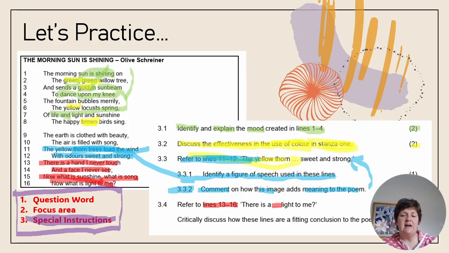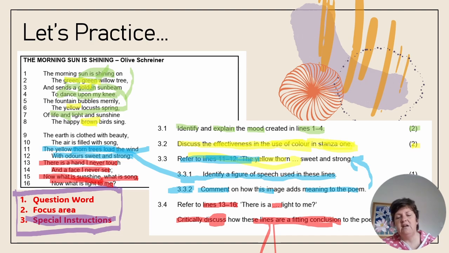And I did that deliberately, guys, because many of you do that in the exam. You give me all the facts that you've studied about the particular area of the poem, one by one, and you don't relate them back to the question. The question says, question word, critically discuss. I need to give a detailed answer, and my detailed answer needs to give my logical and critical judgment of these lines. These particular lines are the focus area, so it's the last 4 lines of the stanza. And then with reference to what? With reference to a second focus area, them being a fitting conclusion to the poem.